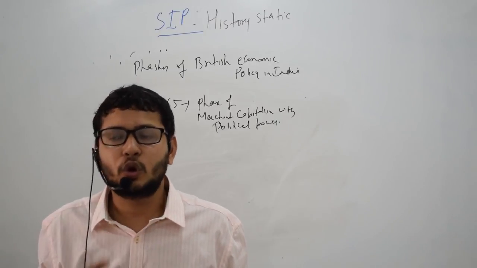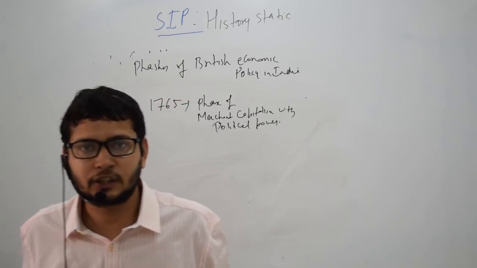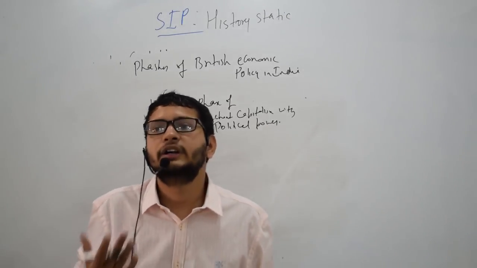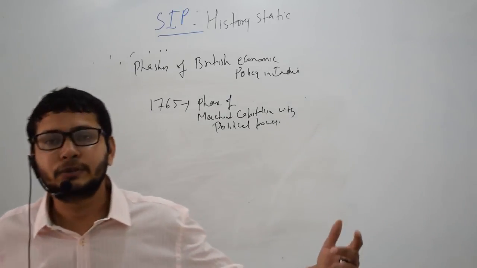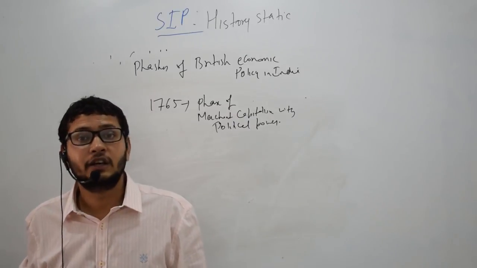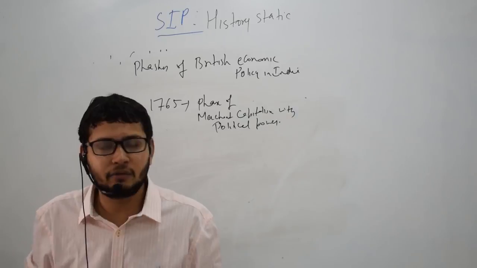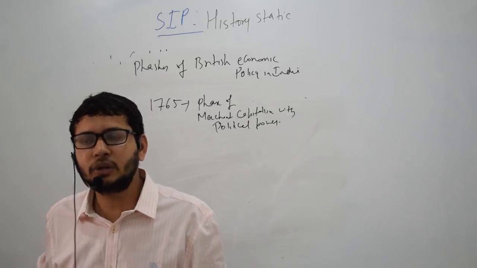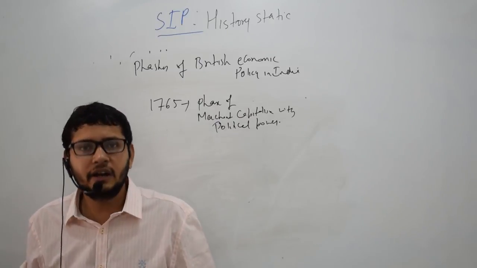Even if you call the Taj Mahal a waste of taxpayers' money, the creation of the Taj Mahal gave employment to so many people for 2 decades. So anything they did, they at least were spending the money in India. It was giving employment to Indians. It was staying in India.